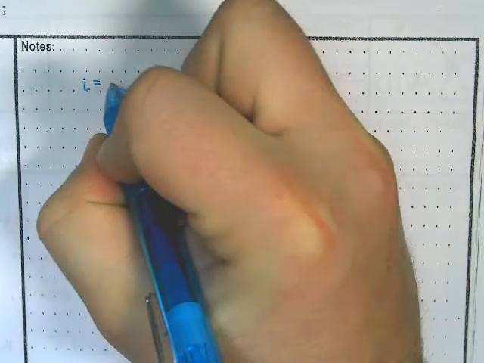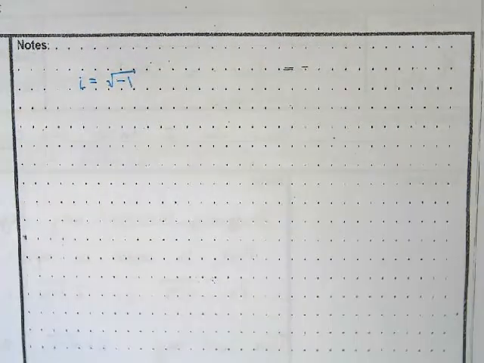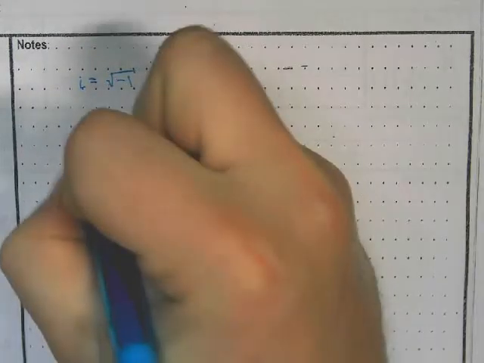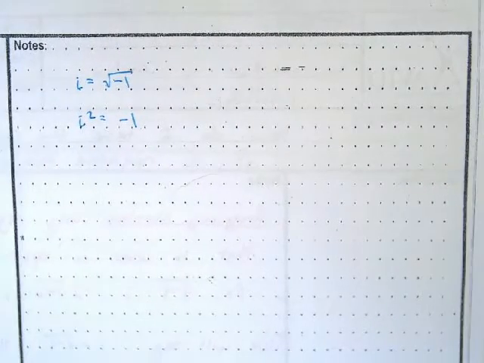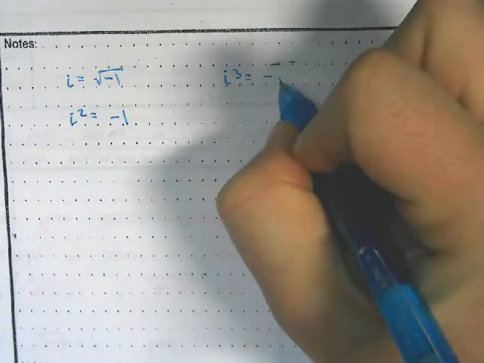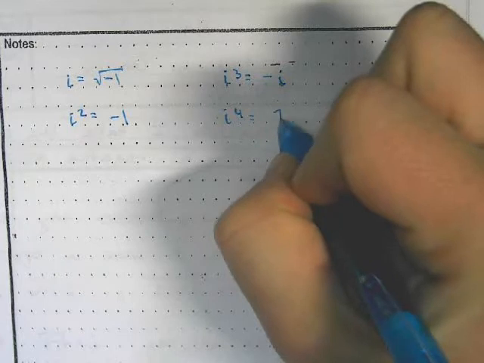So some properties of i are, we have i equals the square root of -1. We have i squared equals -1. We have i cubed equals negative i. And we have i to the 4th equals +1.